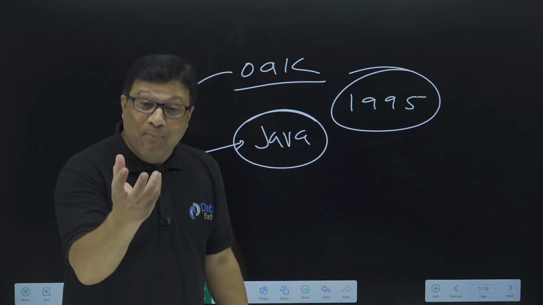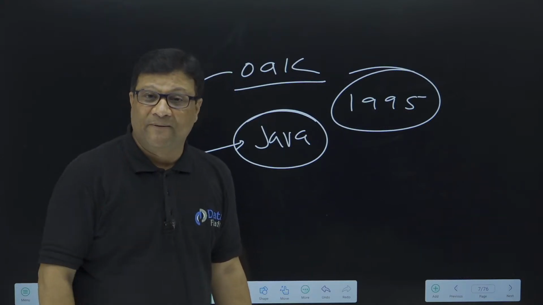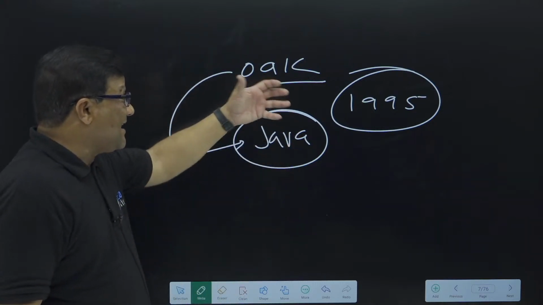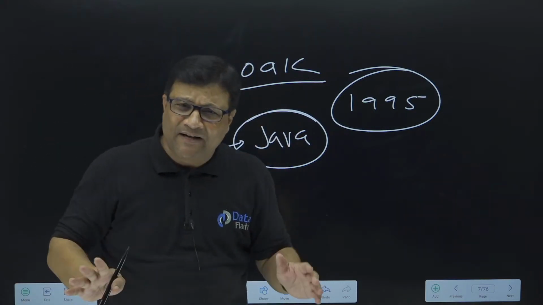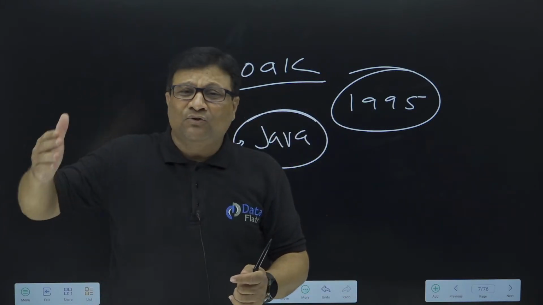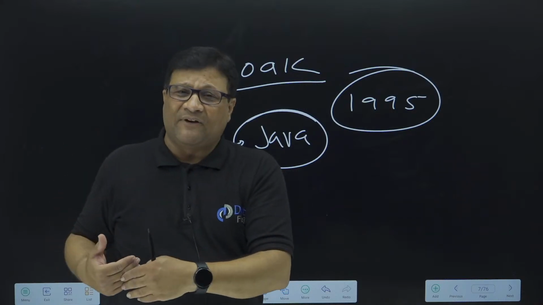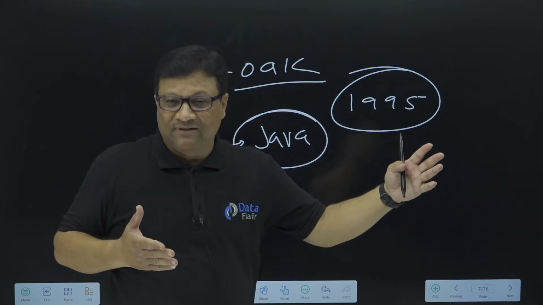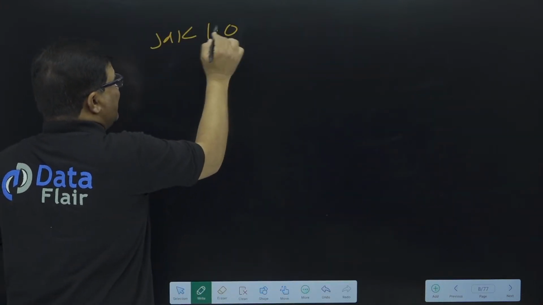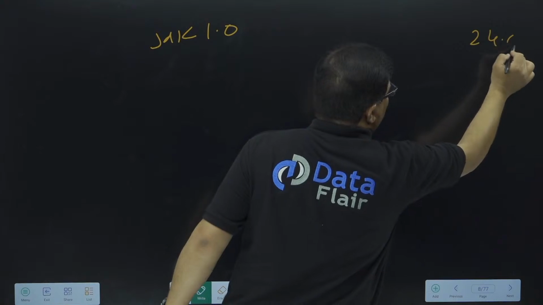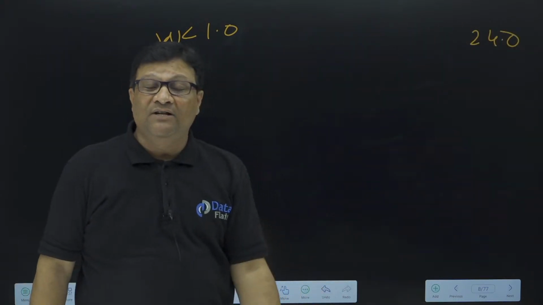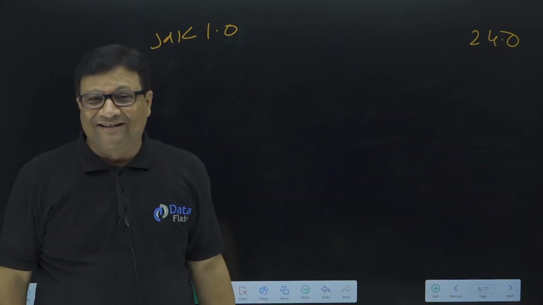And you know the symbol of Java is a cup of coffee. The Java symbol is a coffee cup. So this is the language that came in the market, a platform independent language. From 1995 till 2025, Java has changed many times. In earlier days, Java came with the first version, JDK 1.0, and currently we have 24.0. So from 1.0 to 24.0, Java has traveled many years.